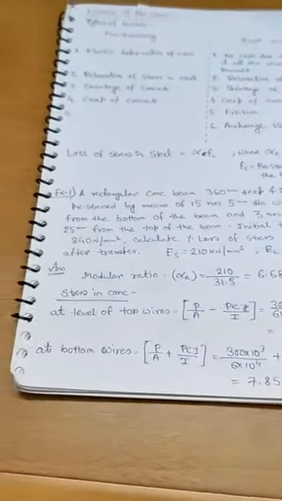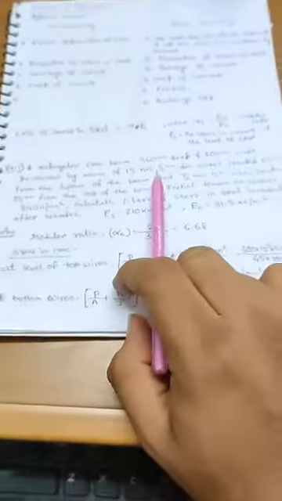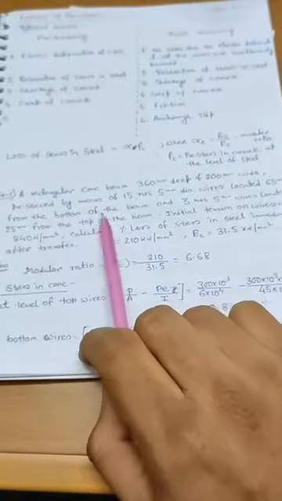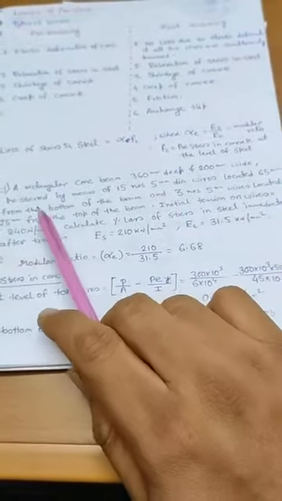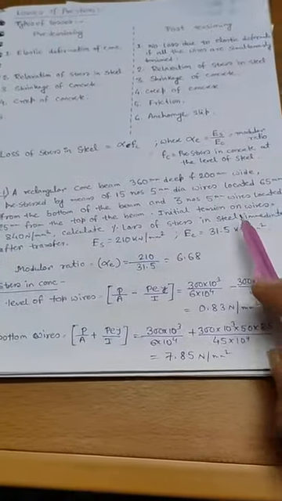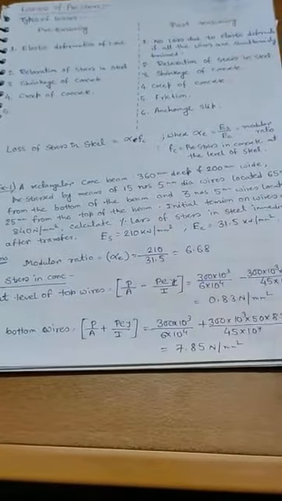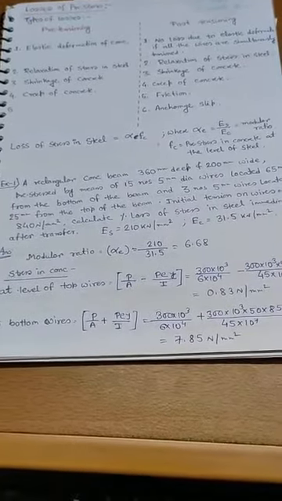Now, there is a simple example. A rectangular concrete beam that is 360 millimeter deep and 200 millimeter wide is pre-stressed by means of 15 numbers of 5 millimeter diameter wires located 65 millimeter from the bottom of the beam, and 3 numbers of 5 millimeter wires located 25 millimeter from the top of the beam. The initial tension of the wires is 840 Newton per millimeter square.